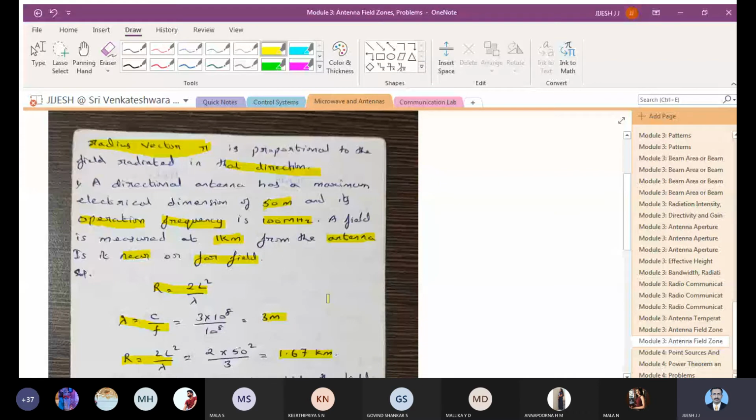You can see that 1 kilometer comes within this 1.67 boundary.